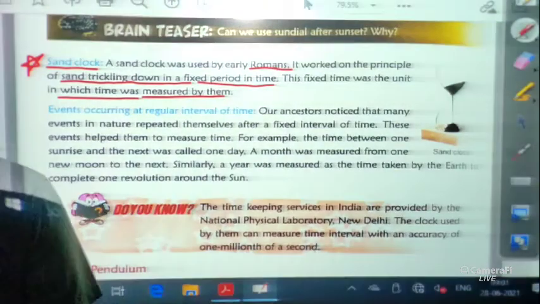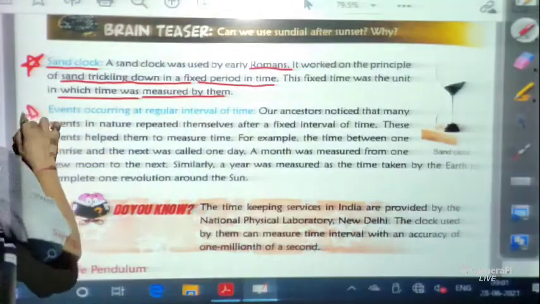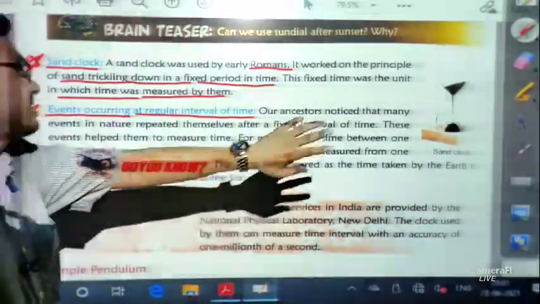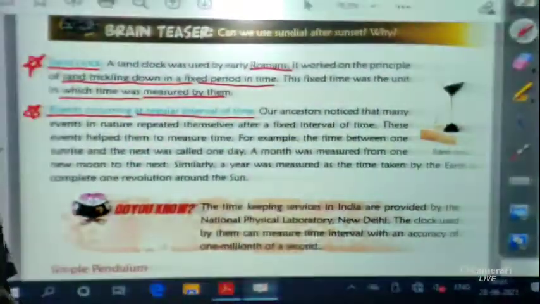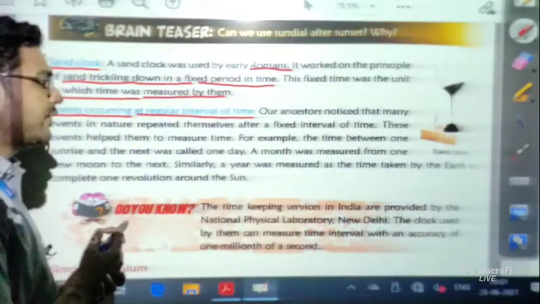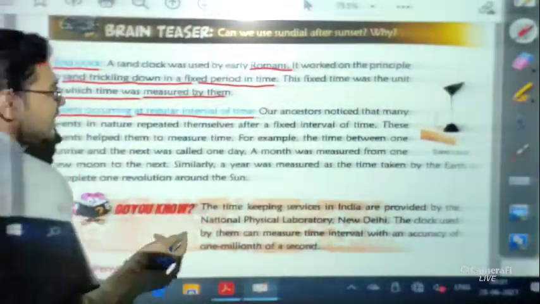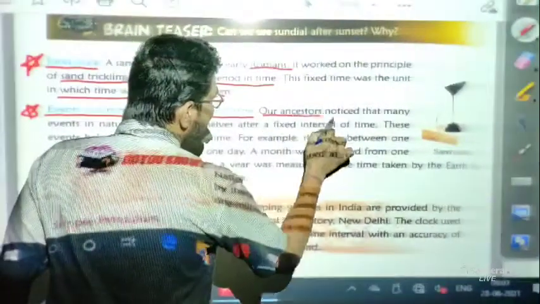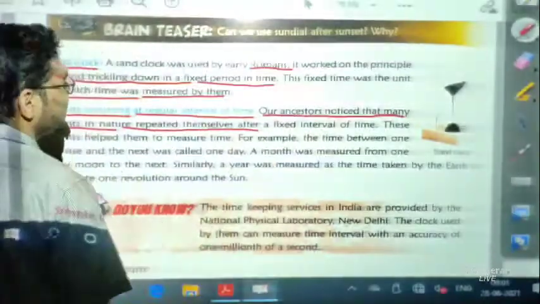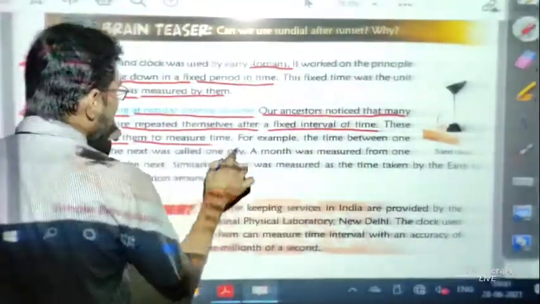Okay, clear? Next thing is events occurring at a regular interval of time. In our ancient days, these things were not there. In the very early period, people followed whatever things were regular. For example, our ancestors noticed that many events in nature repeated themselves after a fixed interval of time. So these events helped them to measure time.